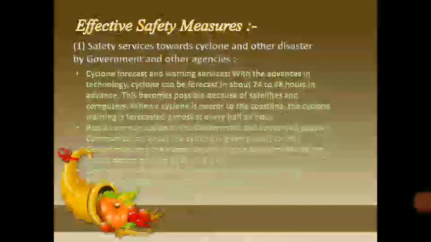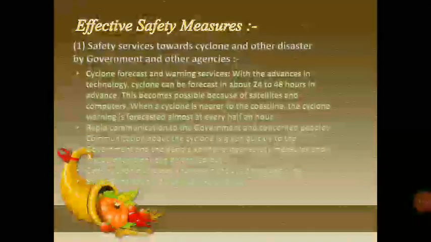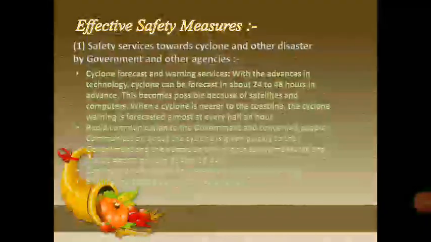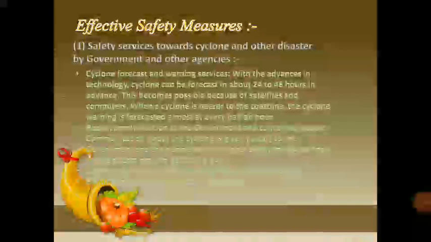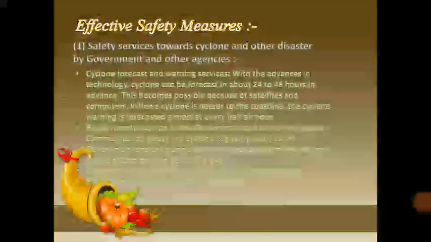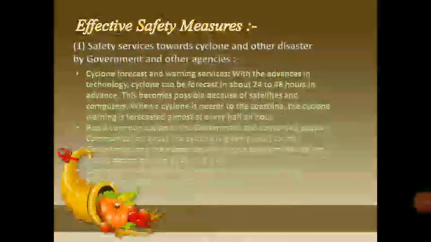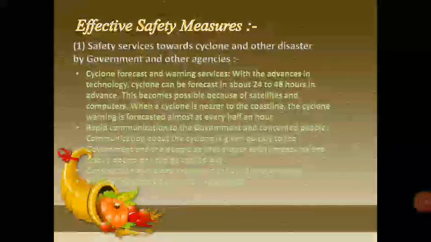Rapid communication to the government and concerned people. Communication about the cyclone is given quickly to the government and the people so that proper safety measures and rescue operations can be carried out. Construction of cyclone shelters in the cyclone prone area, shifting the people quickly to the safer place. So these are the effective safety measures.